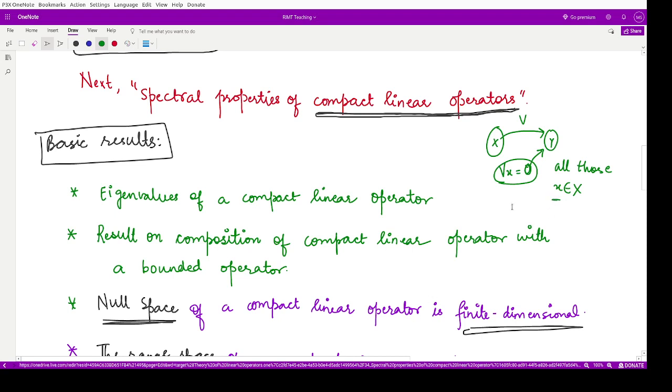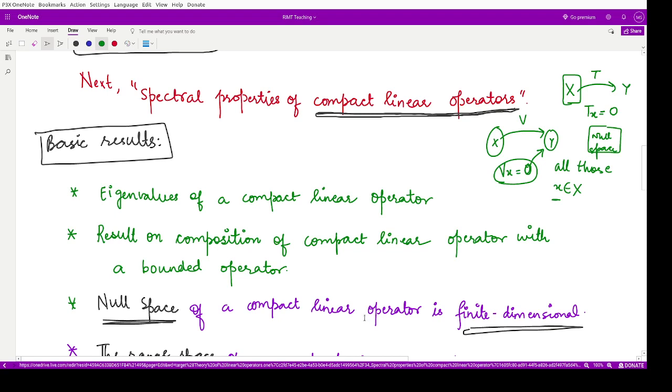In this case, the similar happens for a compact linear operator. Suppose we have a compact linear operator from X to Y represented by T. If we take T of x and it comes out to be 0, not for every x, but for all those x's which are there in X, then all those x would come into another set or another space, namely the null space. So that is very simple. According to the result, a compact linear operator has a null space which is finite dimensional. So this is another result. The proof for this result we shall see in the upcoming videos.